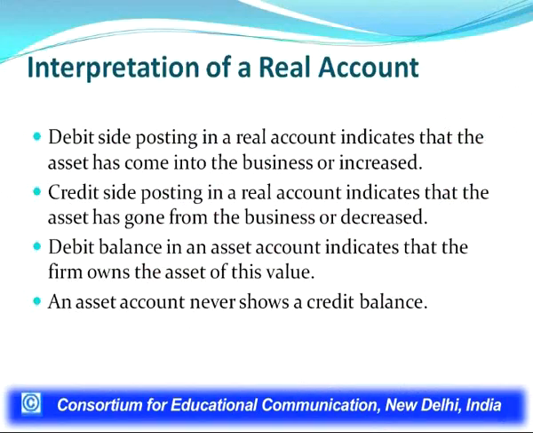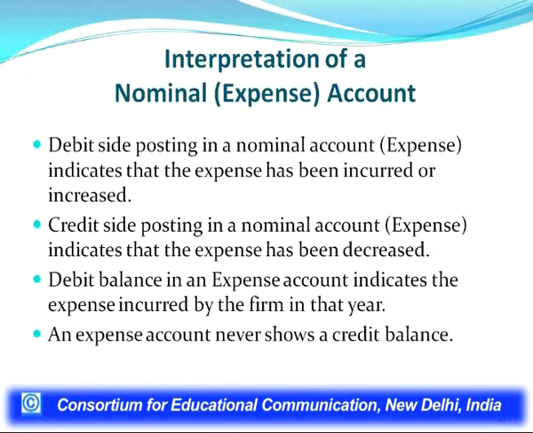If furniture is sold, we shall record it on the credit side. So, the posting on the credit side indicates that the furniture has gone from the business. So, a debit balance in an asset account shows the firm owns the asset of this value, while it does not have a credit balance, because assets always have a debit balance.